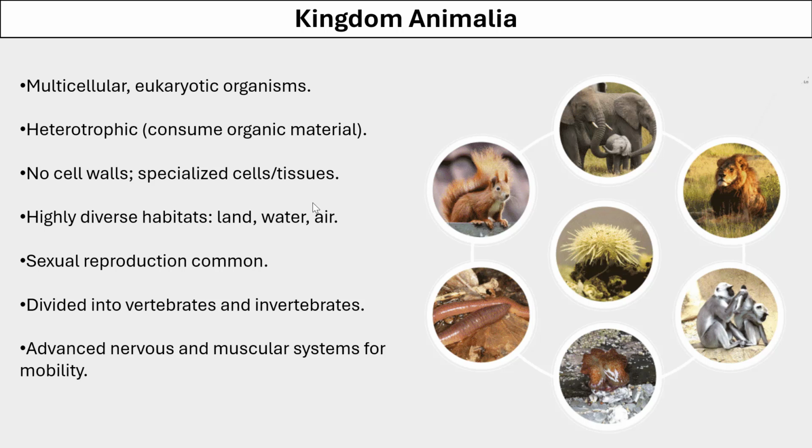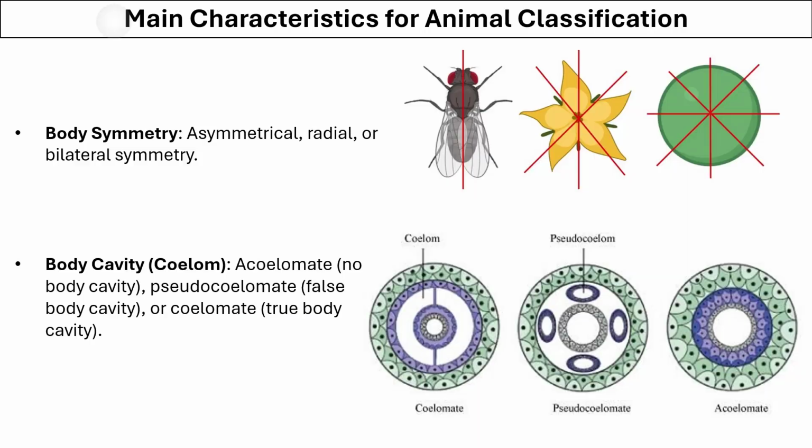They are highly diverse. They can be found on land, in water, or in air. They mainly reproduce through sexual reproduction. The kingdom Animalia is divided into vertebrata and invertebrata. Vertebrates are the animals with a vertebral column, and invertebrates are animals that do not have the vertebral column. The members of kingdom Animalia have an advanced nervous system and muscular system. There are several characteristics based on which the members of kingdom Animalia are put into different classes, families, or phyla.